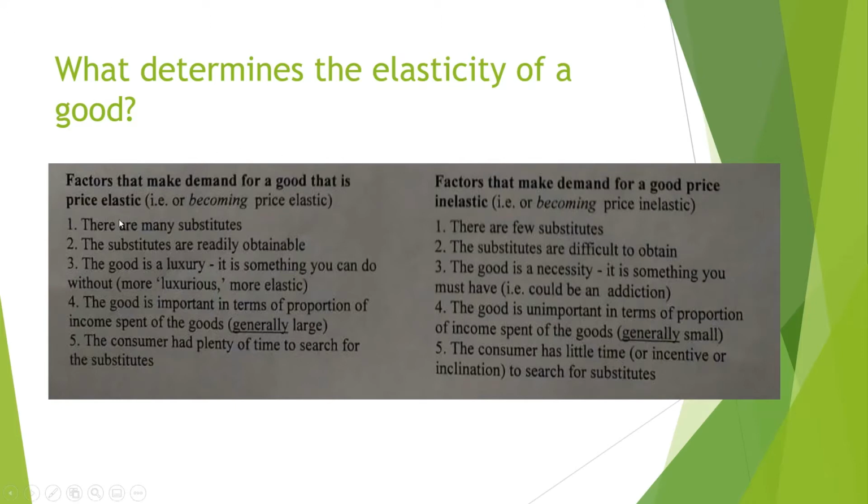Factors that make it more price elastic: say there are many substitutes. For example, if there are 10 soft drink companies at one store and the price of Coca-Cola goes up, consumers have 9 other choices they can go for. So the demand for Coca-Cola is very price elastic, meaning even a small increase in price would likely decrease the demand for Coca-Cola quite a bit. Substitutes are readily obtainable. Like in the last example with Coca-Cola, if all of them are in the same store, then you don't really have to go out of your way to get another soft drink, meaning once again that Coca-Cola is price elastic.